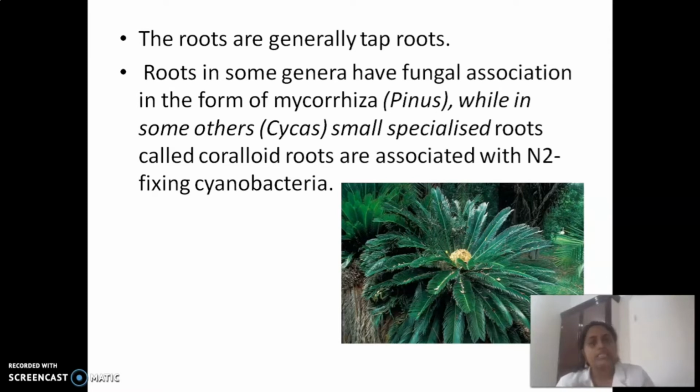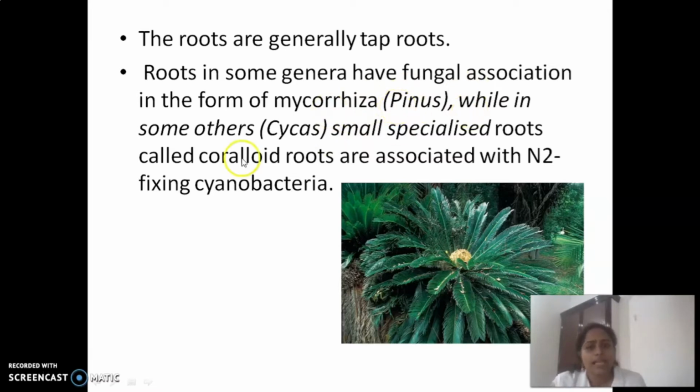Like that, some fungi are seen in association with some of the trees or plants, and this is known as mycorrhiza. So roots in some genera of the gymnosperms have fungal association, and that formation is called mycorrhiza. It is seen in the plant species pines.